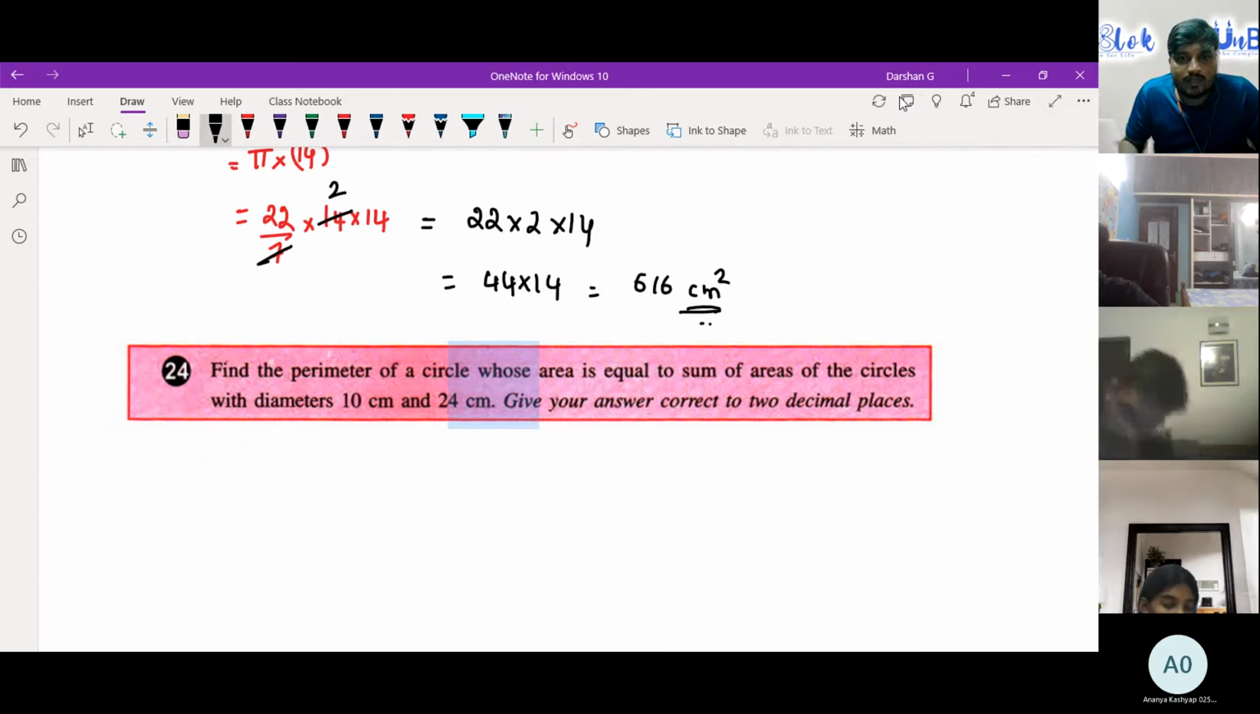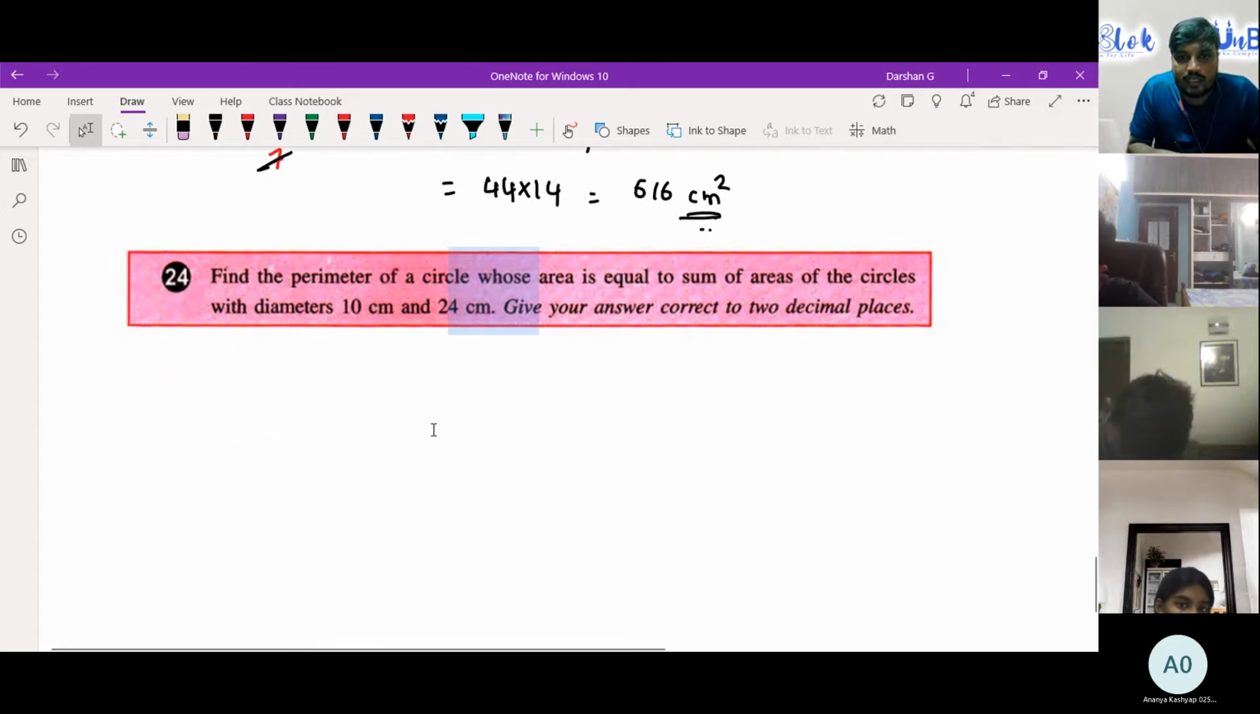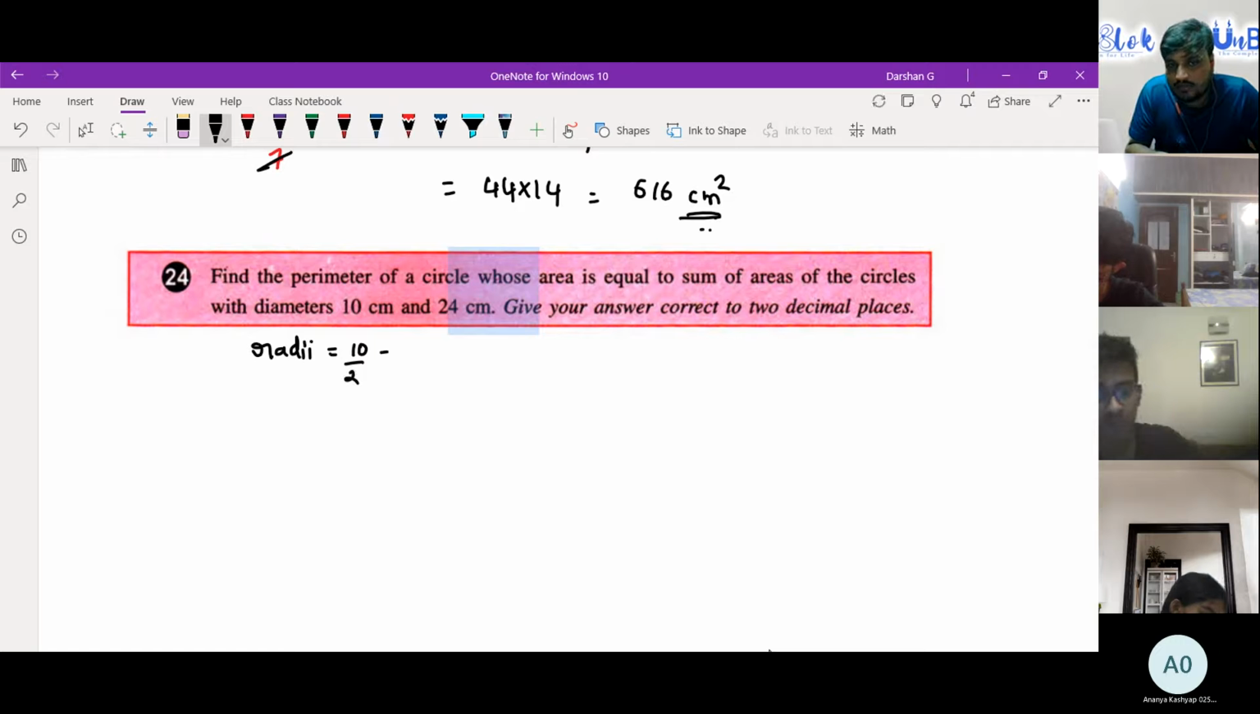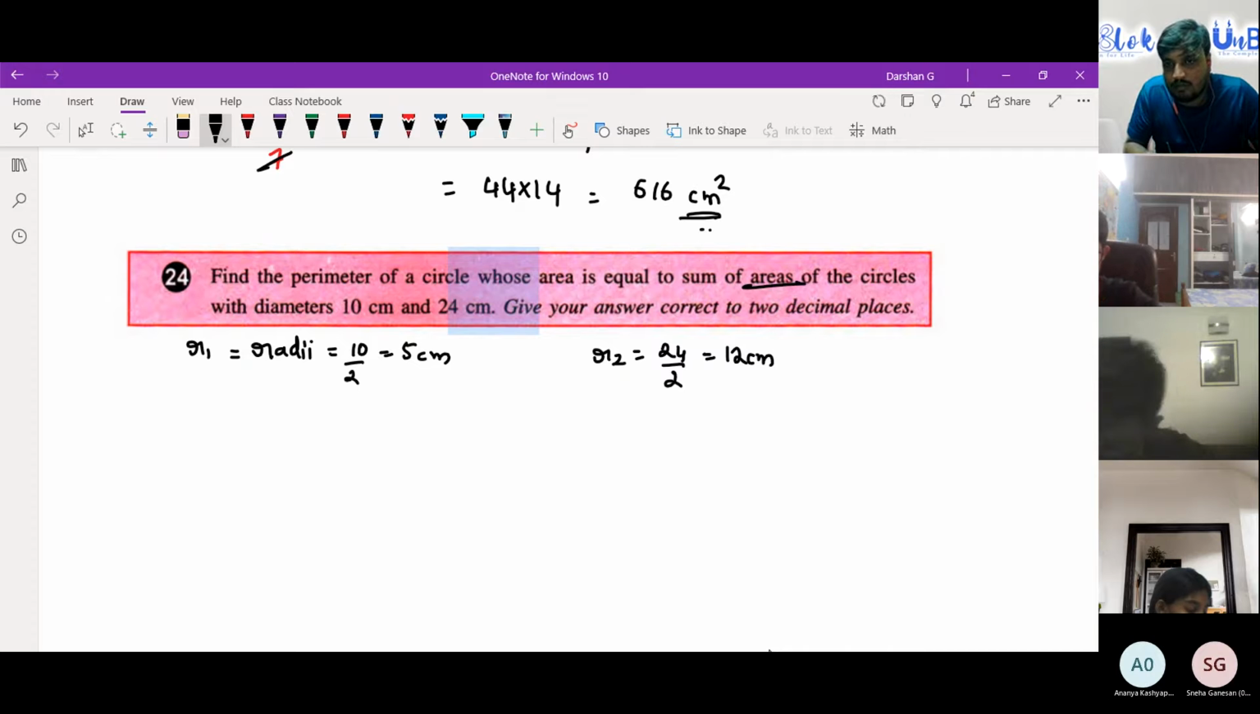Okay, so perimeter of a circle whose area is equal to the sum of areas of circles with diameter 10 and 24. Okay, don't start with 10. You'll be fooled. So diameter they have told 10. So find radii. Radius is 10 by 2, that is 5 centimeter. One more radius, I can just call it R1. The radius R2 is equal to 24 by 2. Answer is 12 centimeters.